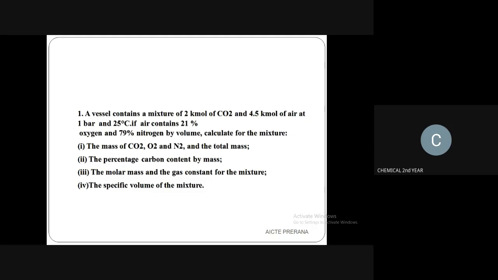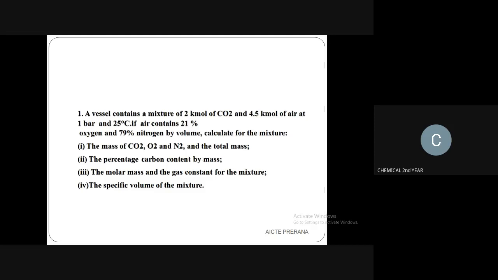Then the second question asks to find the percentage carbon content by mass. The third question is the molar mass and the gas constant for the mixture. And the fourth question asks to find the specific volume of the mixture. These are the 4 types of questions, based on a vessel.